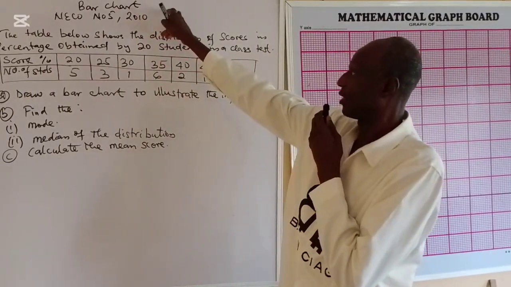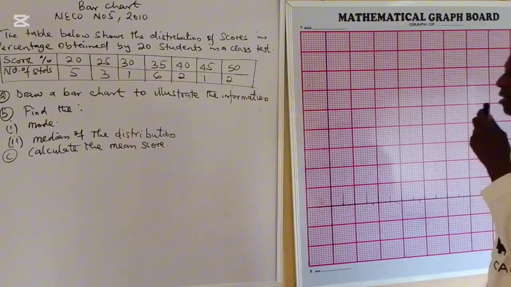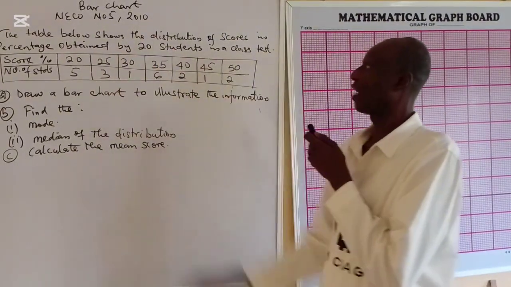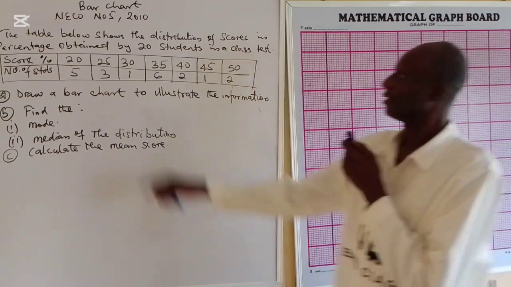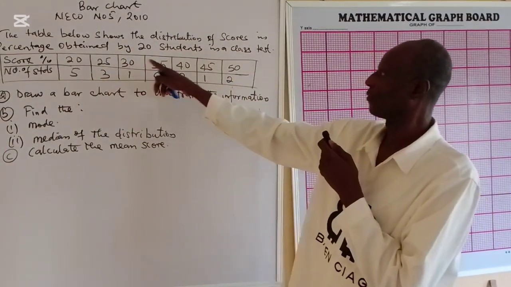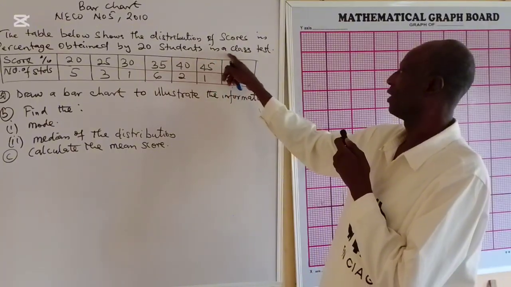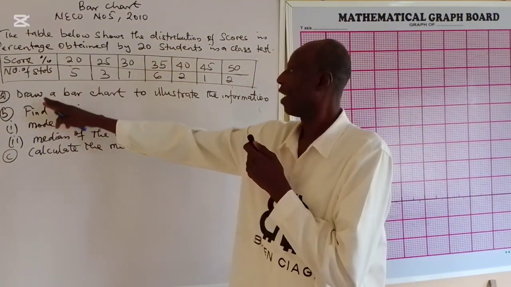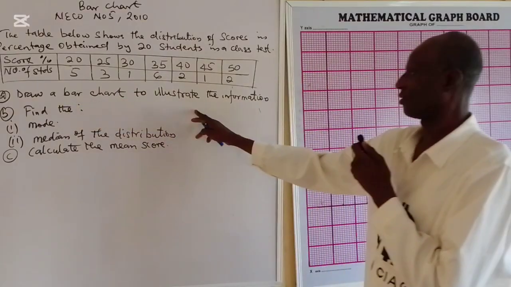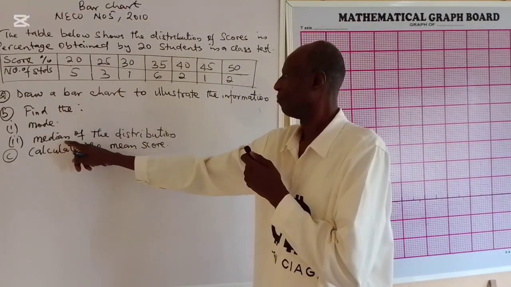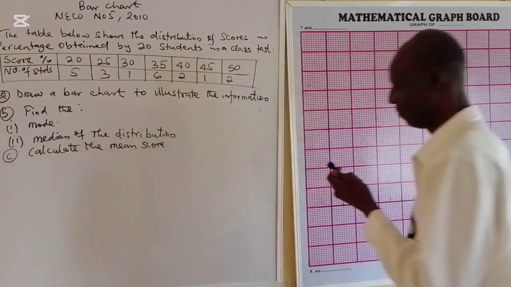I am dealing with WAEC. I have dealt with two, and I'm dealing with the third one. It's a NECO question, number 5, 2010. The table below shows the distribution of scores in percentage obtained by 20 students in a class test. Look at the table here. For the table, draw the bar chart. Then we use this table to find the mode, median, and calculate the mean.